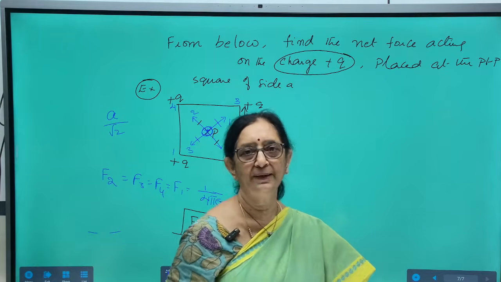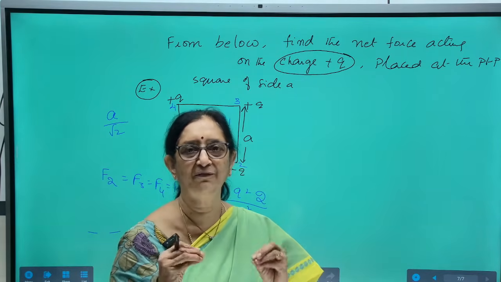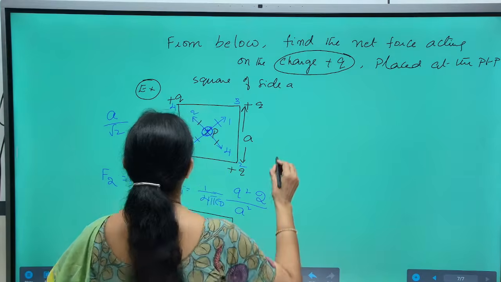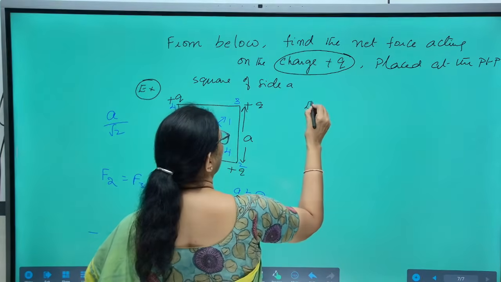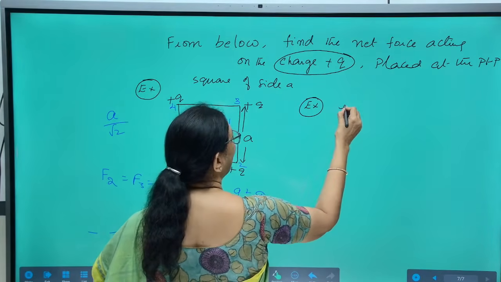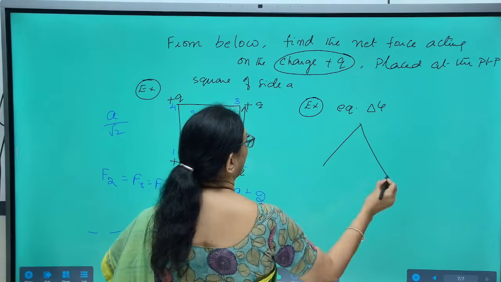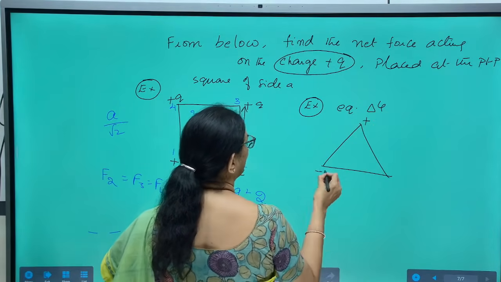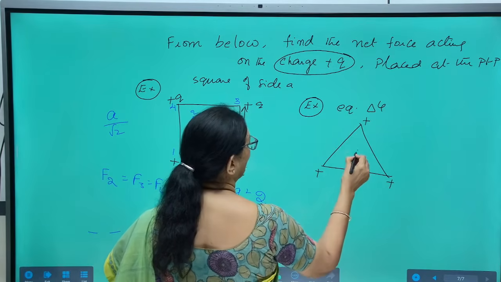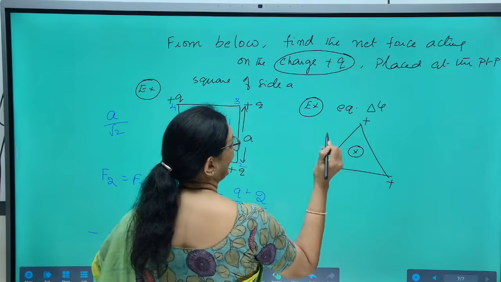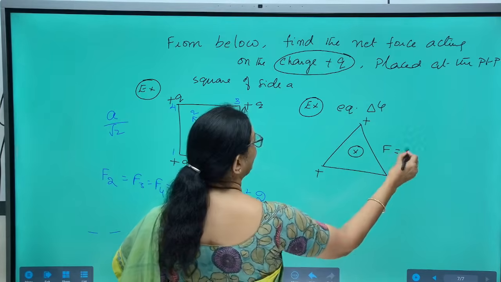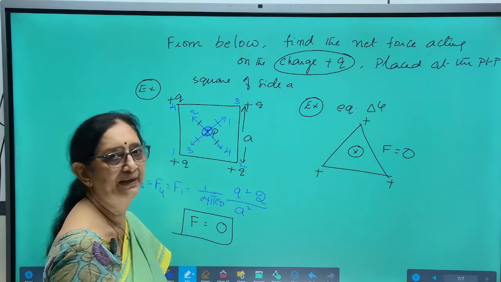Similarly, we can prove that the net force on the charge placed at the center of an equilateral triangle is zero. Suppose this is an equilateral triangle, with identical charges placed at the corners. If we place any charge at the center, the net force on it is 0.